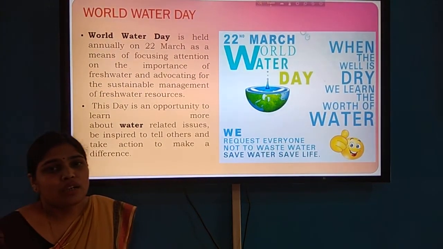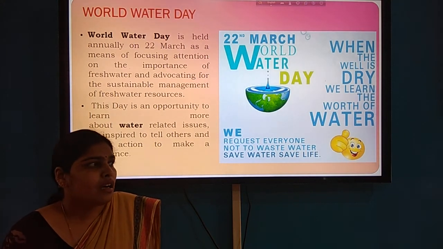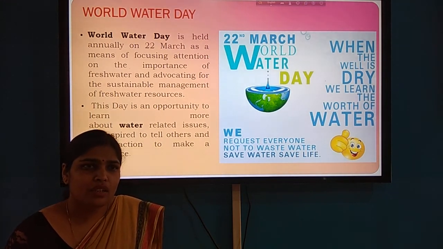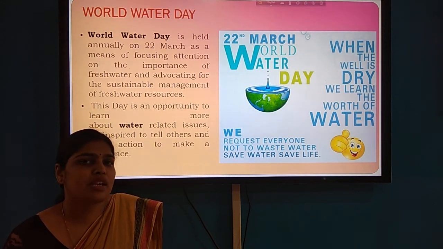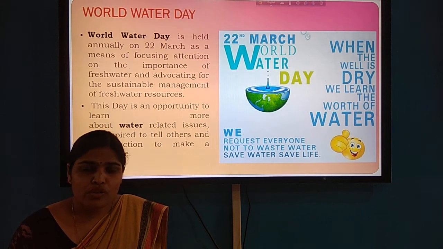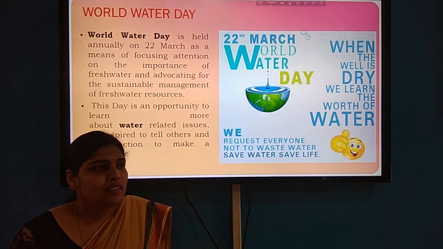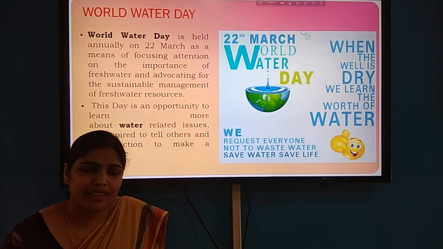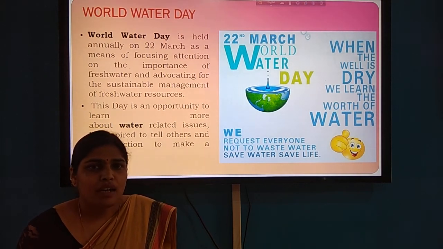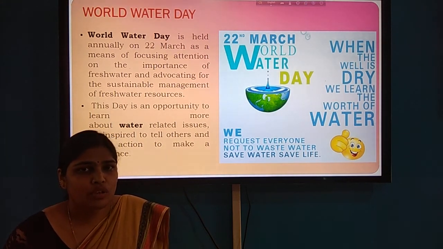Next, we know that there is a shortage of water in some places. Different places have an acute shortage even on the globe. Have you seen long queues? Maybe you have seen running taps dry up. You have also seen marches or demands for water. And you have also seen newspaper articles about the shortage of water in a particular area. All these situations show us that there is a shortage of fresh water on the globe.